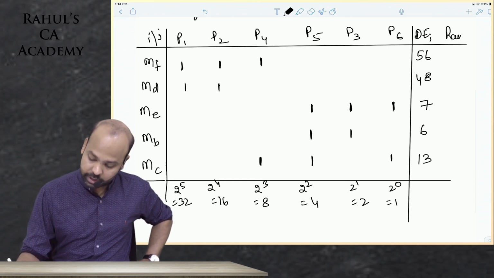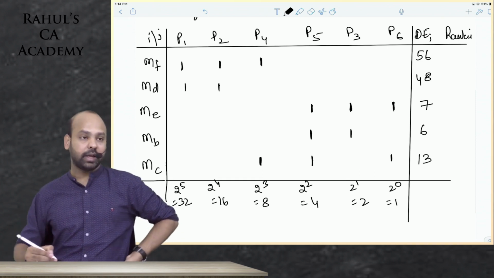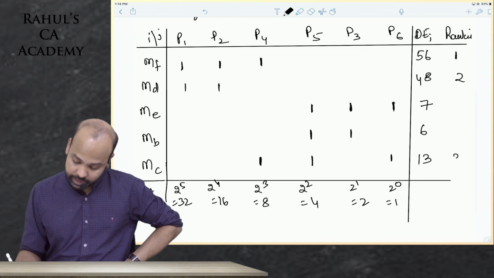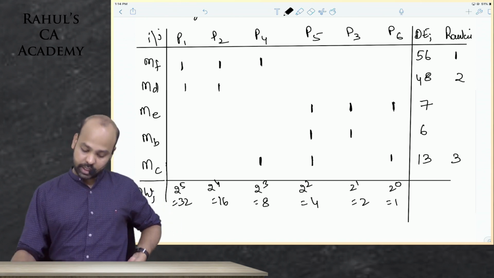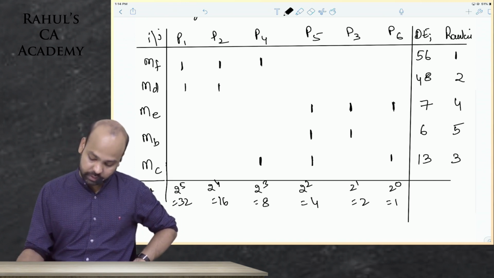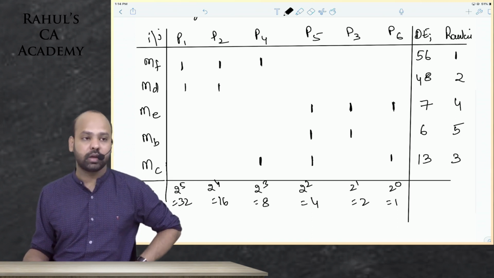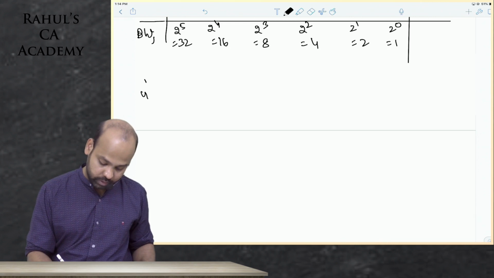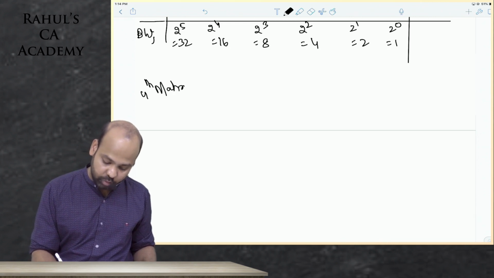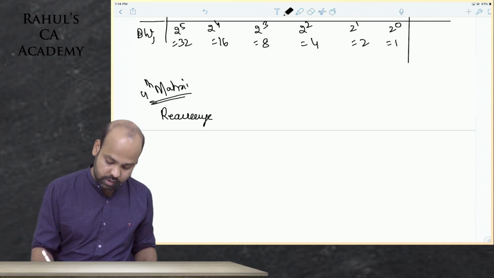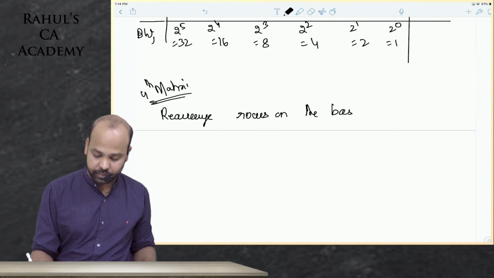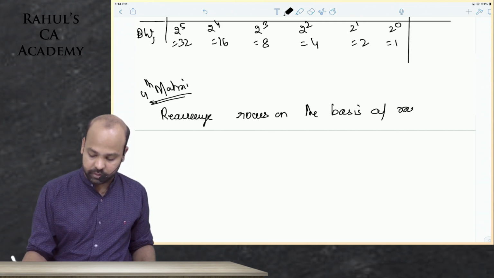Now you know the ranking. The ranking would be: 56 will be the first rank, 48 second rank, MC 13 is the third rank, ME fourth rank, MB the fifth rank. I hope you're all doing this. You will again rearrange on the basis of ranking. What I'll write here is: rearrange rows on the basis of ranking.